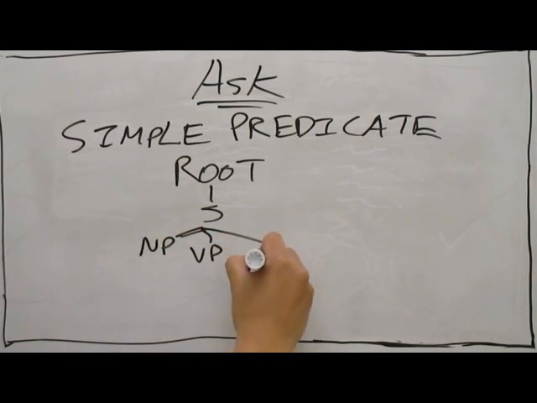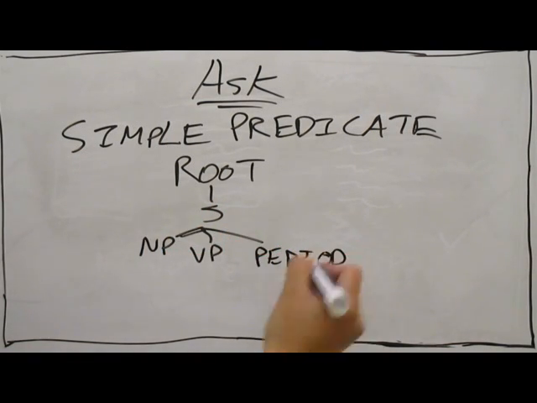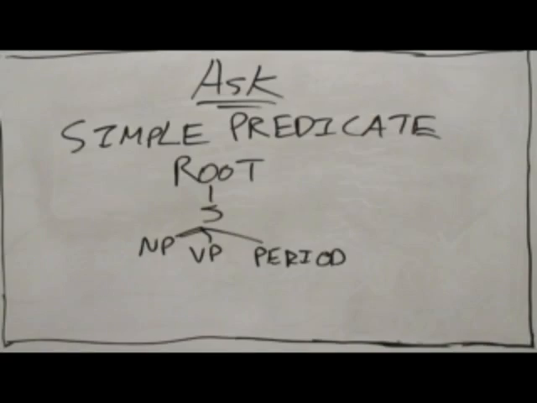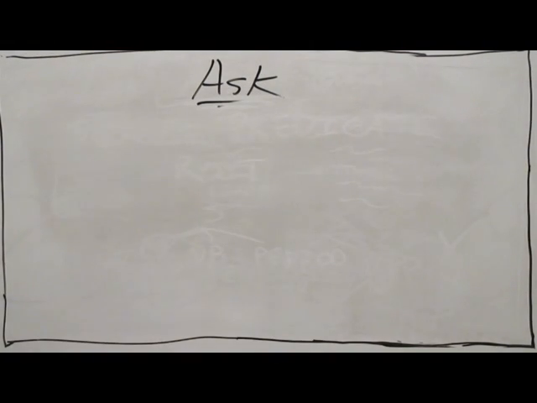Simple predicates should be an NP, VP, followed by a period, which are all the children of a sentence. This sentence should also be the child of a root node. It's important that we have this root context because we want to find full sentences in the article, which are predicates, not sentences that may be complements of complementizer phrases or relative clauses, which may not represent actual facts that we can then transform into valid questions.